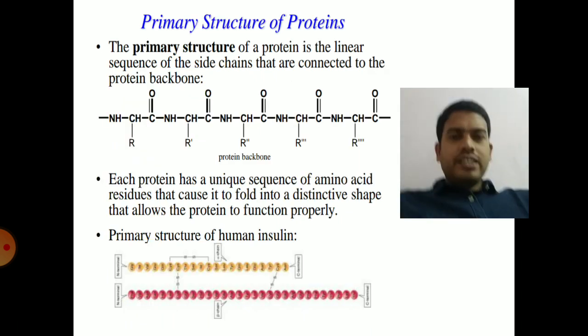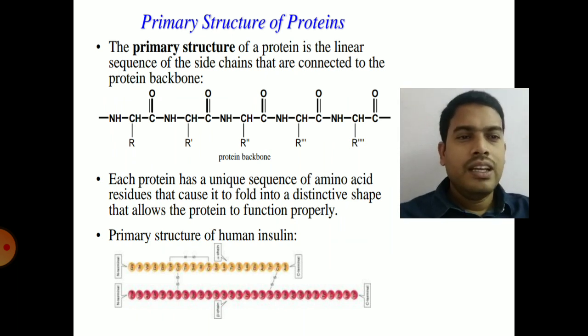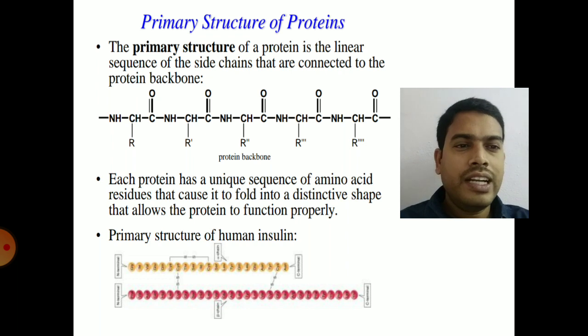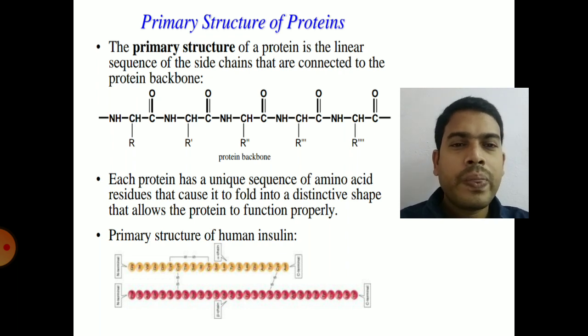So next one is structure of proteins. Generally the proteins will exhibit four different structures: primary structure, secondary structure, tertiary structure, and quaternary structure. We have seen the peptide bond formation when we discussed the amino acid properties.